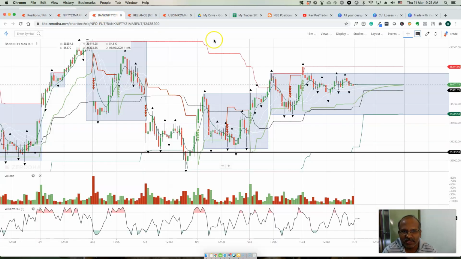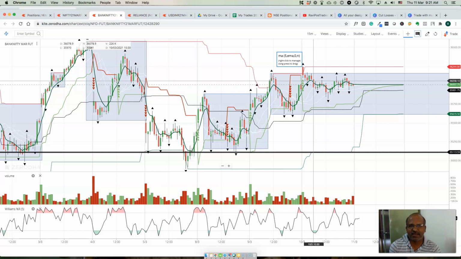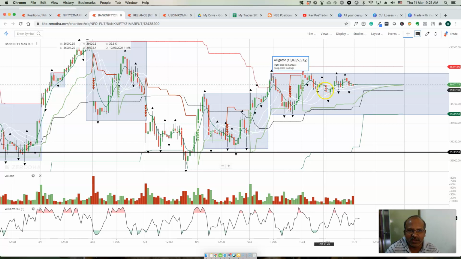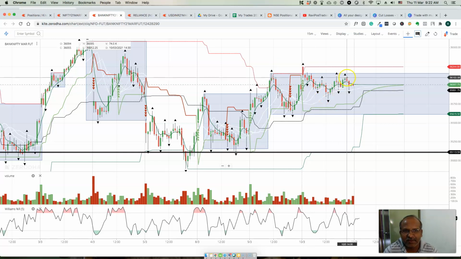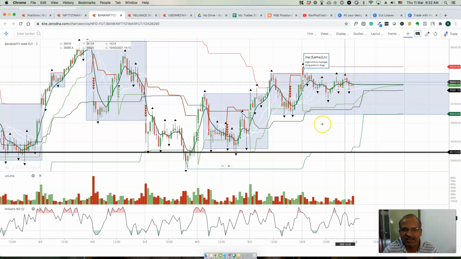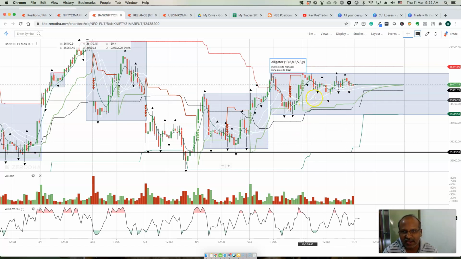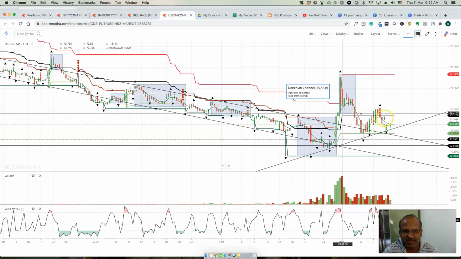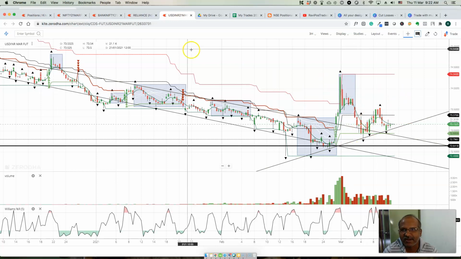Similarly, Bank Nifty gapped up but came down. So we had a short, because Bank Nifty has a negative bias, we created a short. Got some profit, then it moved up. Now it's sustaining above this, so the reversal level has changed for Bank Nifty. So we are looking for a positive bias in Bank Nifty, and USD INR is in the positive trend, right?